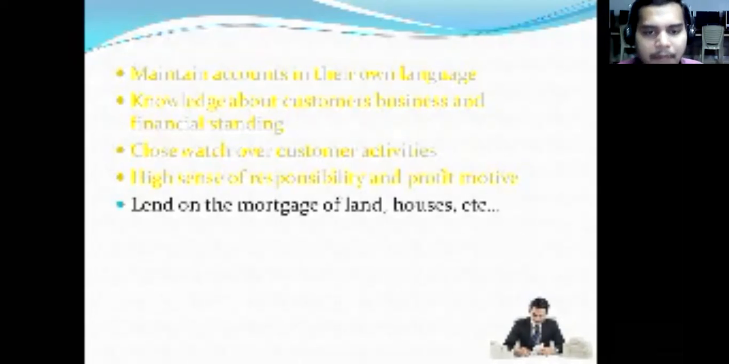Lend on mortgage of land, houses, etc. Whenever I approach them for a loan, these people will also ask for mortgage of land, houses, etc. Previously you could ask me a question, that I said there are few formalities, but no formalities. There are formalities, but as compared to the bank, here the formalities are less and the delay in time is also very less.